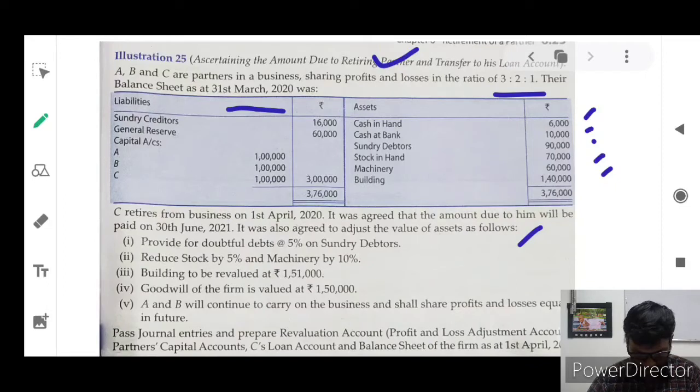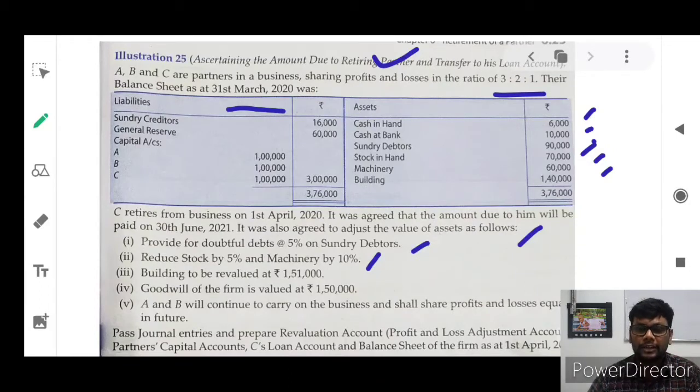First one, provide for doubtful debts at 5% on sundry debtors. Debtors are already in the balance sheet, 90,000, and on 90,000 we should provide 5% as provision for doubtful debts. Next, reduce stock by 5% and machinery by 10%. Stock in hand is already 70,000 in the balance sheet. So 5% of stock is going to be reduced.